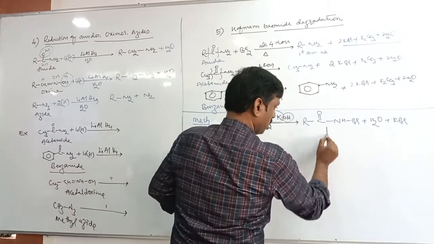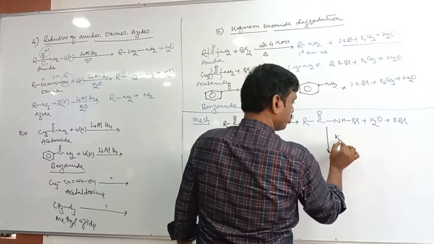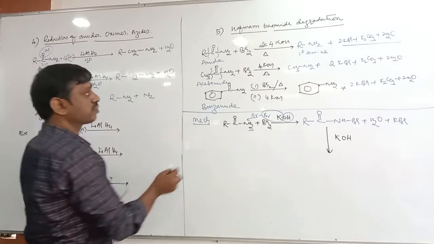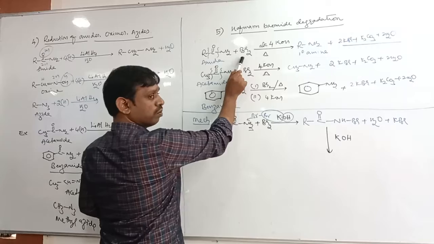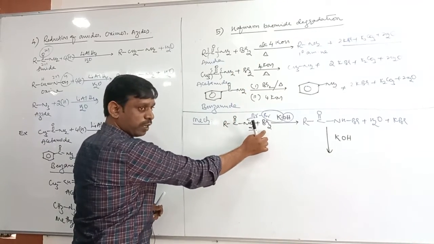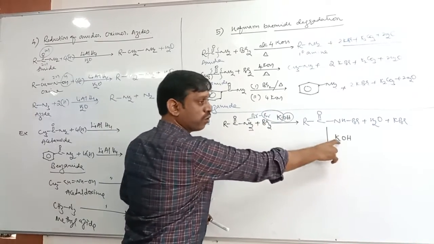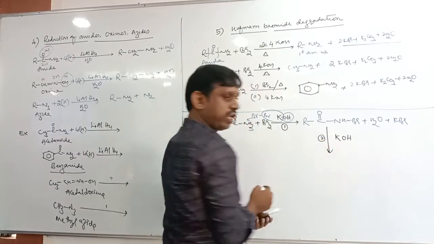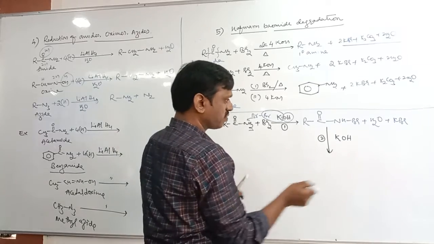Next, this intermediate again reacts with another mole of KOH. Tell me, in this reaction how many moles of KOH are taken? 4 moles of KOH. How many moles of bromine? Bromine is only 1 mole. We use bromine only in this step. Bromine doesn't come next. Now it is the second mole. First mole over, this is the second mole of KOH. Now tell me, in the second mole of KOH, what is the possibility?